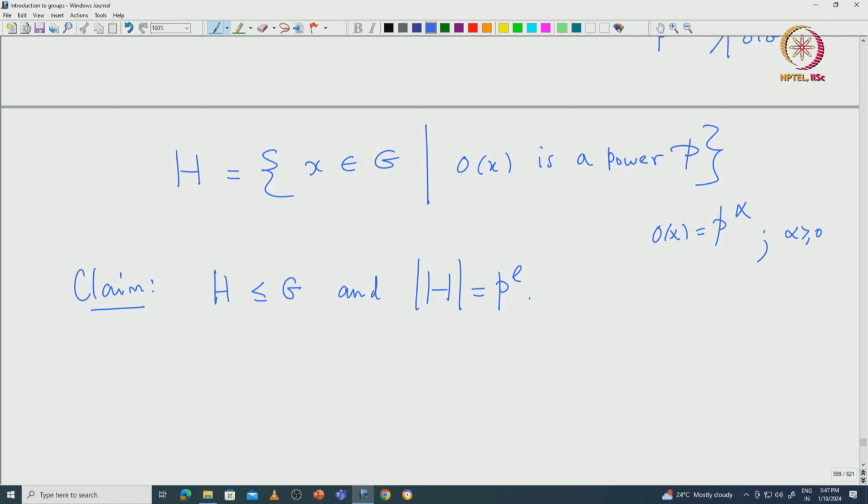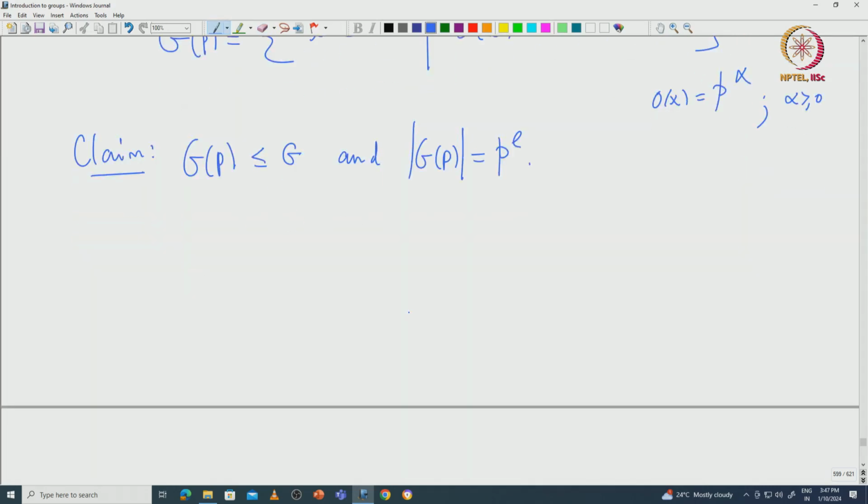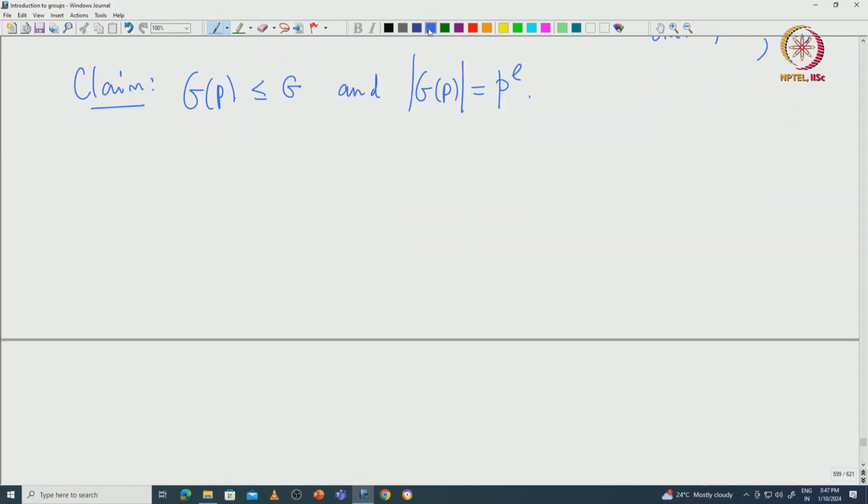So, maybe it is more intuitive to call this H as G of P. Let us call it G of P because it depends upon the prime P. So, G of P is a subgroup and the cardinality of G of P is P power E. That is what we want to prove. So, let us see how one can prove it. Proving it is a subgroup is easy.